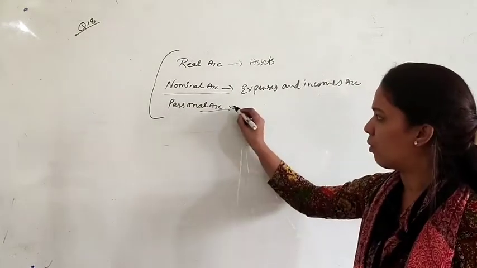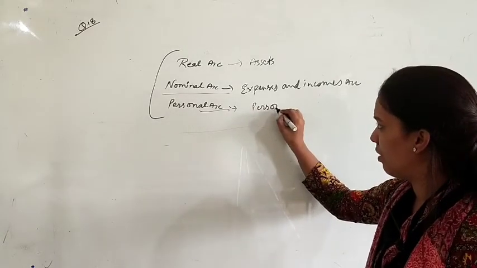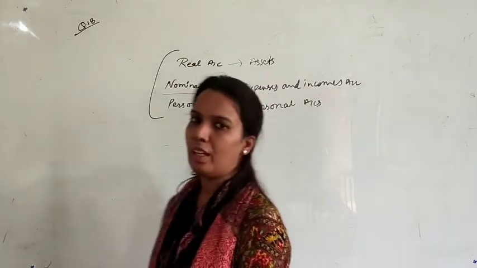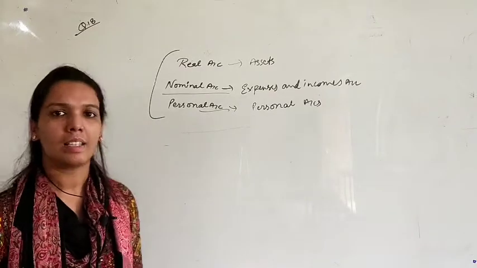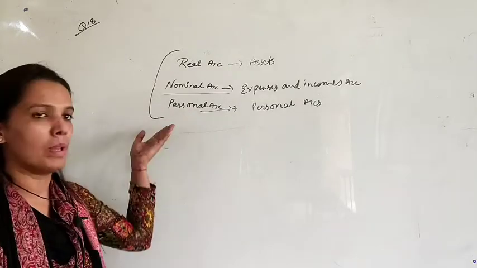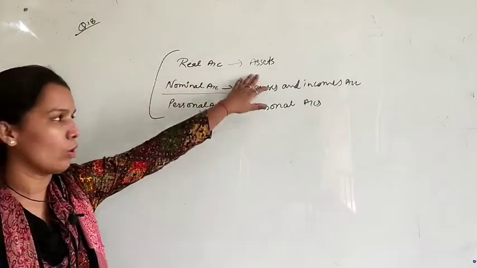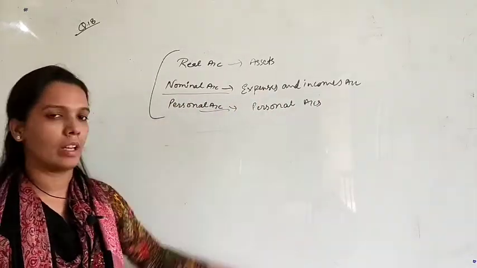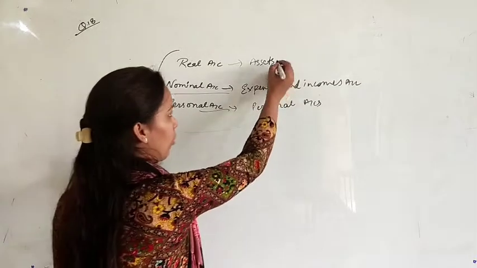Okay. And personal account, as the name is telling here, personal, it will include a person's account. Personal account may be of any person, like Ram's account, Shyam's account. And capital account, any firm's account, any institution's account, these all will be under personal account. So simply you should understand, real account will include all the assets, nominal account will include all the expenses and incomes, and personal account will include all the persons' accounts. Now what are the rules of these accounts?